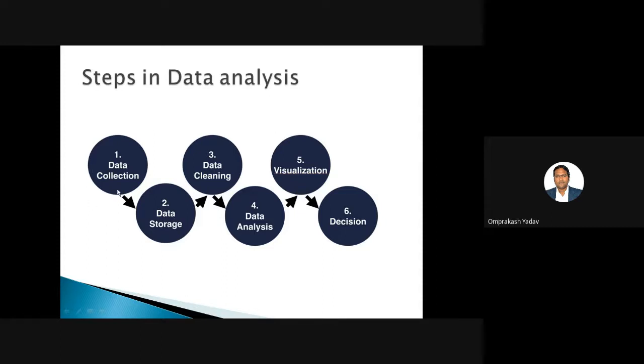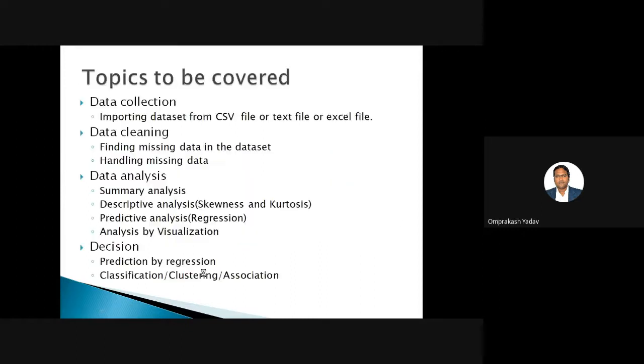So till data storage, we can do the stuff. Once data storage is done, then the data cleaning part comes, which we are doing right now. After data cleaning, there is the data analysis part. So these both things we are doing right now. Then after this, there is the visualization part, that means how you can present those things with different plots and figures. And after that, you can make the decision. So these are basically the steps.